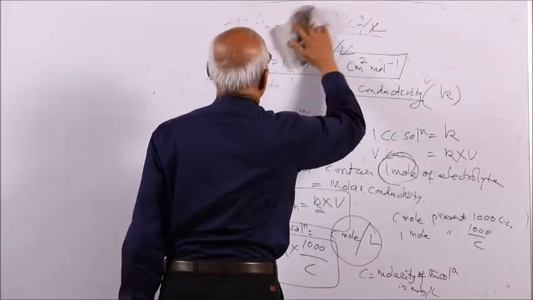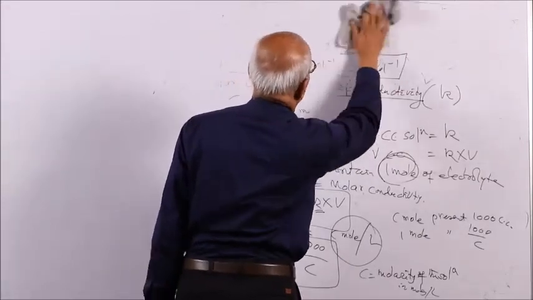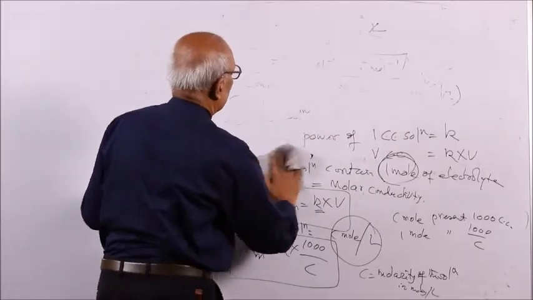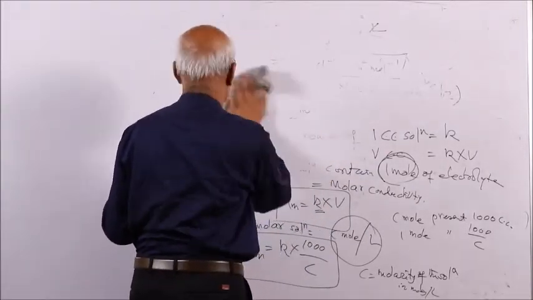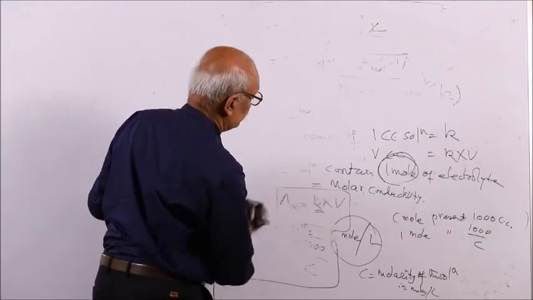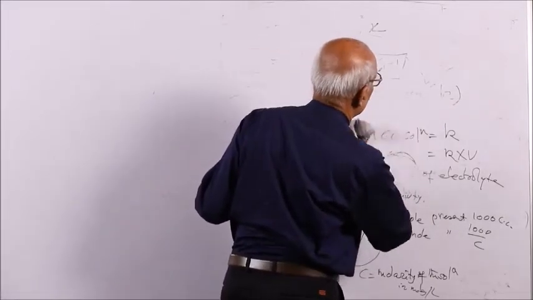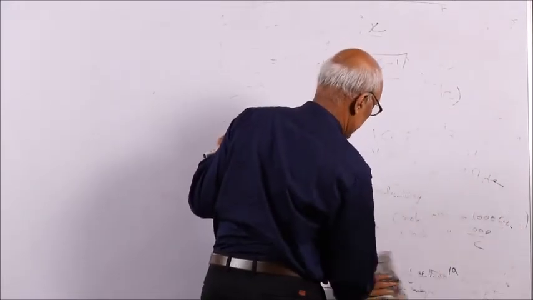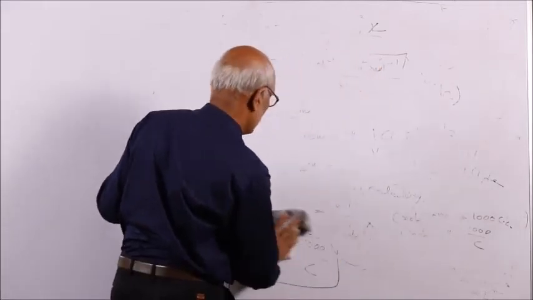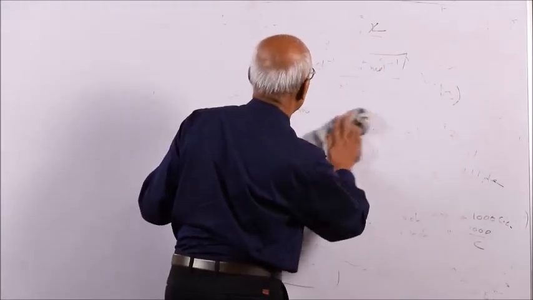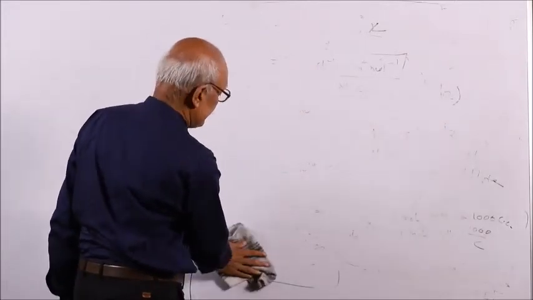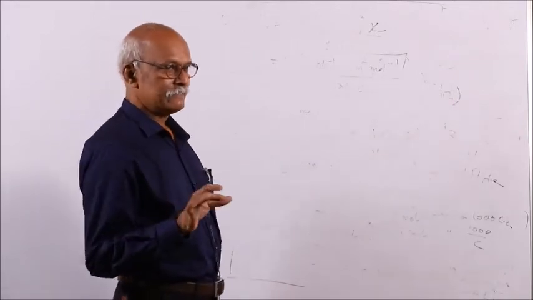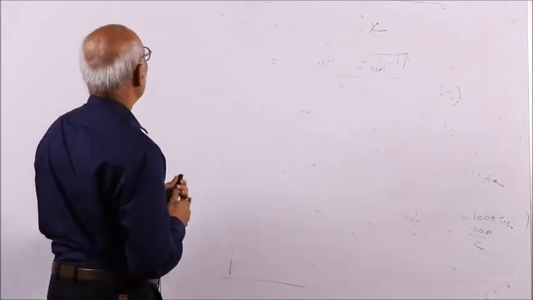So this is all regarding the specific conductance, equivalent conductance and molar conductance. Then let me tell you the limiting conductance in a solution. That is the maximum conductance. The maximum conductance will be obtained when the concentration of the solution tends to 0, or in a very dilute solution or infinitely dilute solution. The conductance does not increase further, but remains constant.